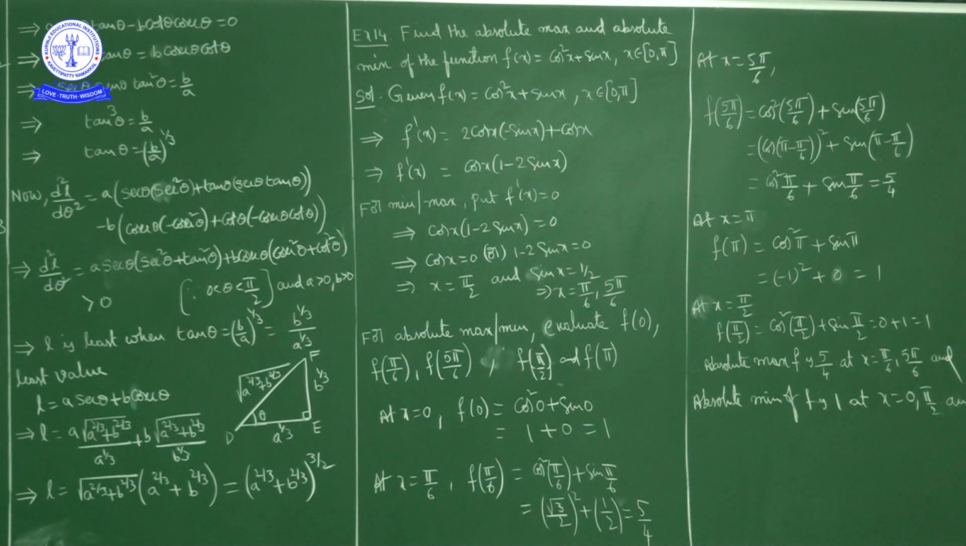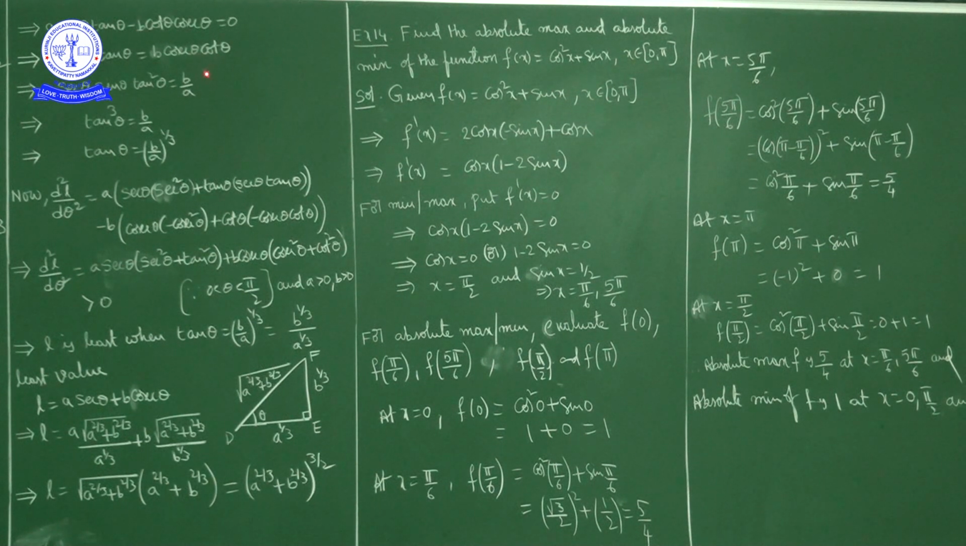Now for minimum or maximum, first of all what we will find is the first derivative and equate it to 0. So dL by d theta is equal to a into the derivative of secant theta, secant theta into tan theta, plus b into the derivative of cosecant theta, minus cosecant theta into cot theta. So we get dL by d theta equal to a secant theta tan theta minus b cosecant theta cot theta. For minimum or maximum we put the first derivative equal to 0. So a secant theta tan theta minus b cot theta cosecant theta equals 0.